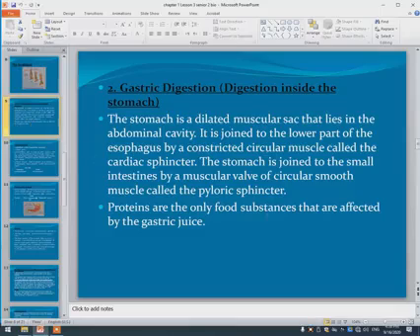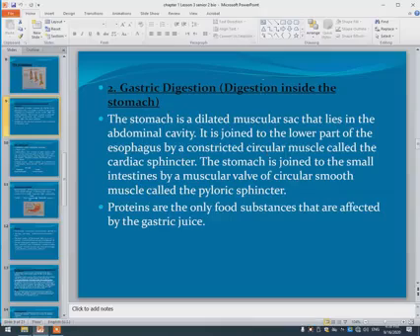Digestion inside the stomach. The stomach is a muscular sac which lies in the abdominal cavity. It's joined to the lower part of the esophagus by the cardiac sphincter, a circular muscle. The stomach is also joined to the small intestine by the pyloric sphincter, which is a circular smooth muscle.